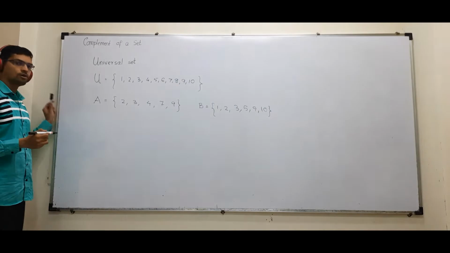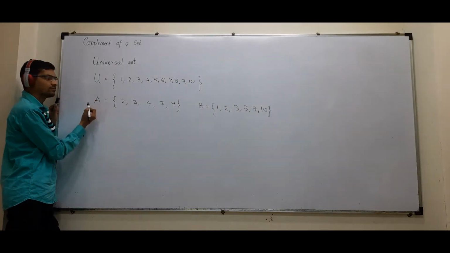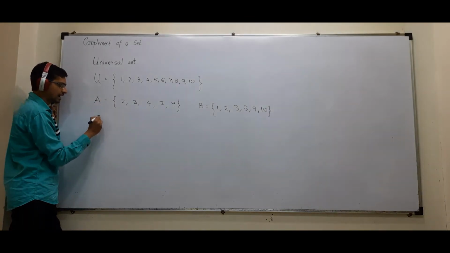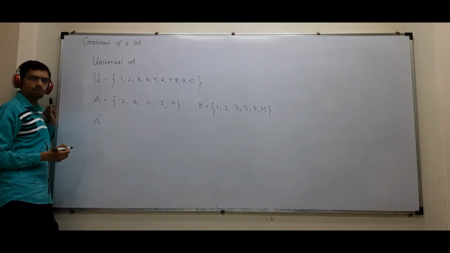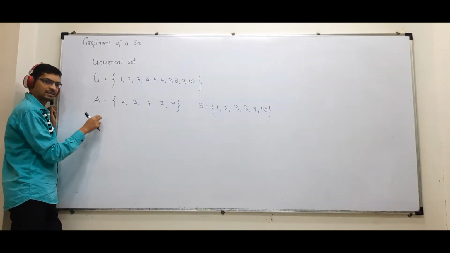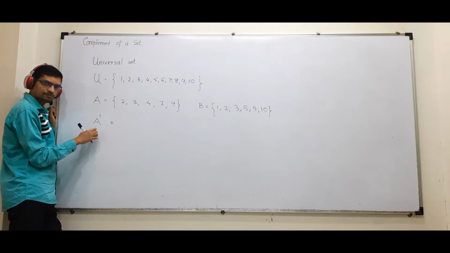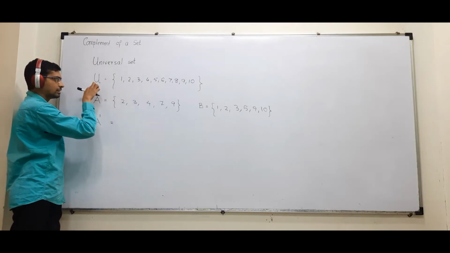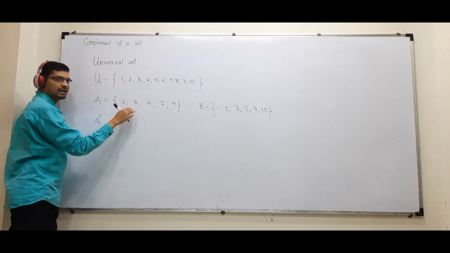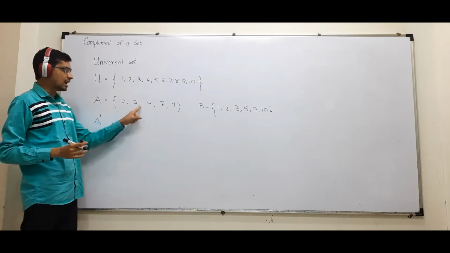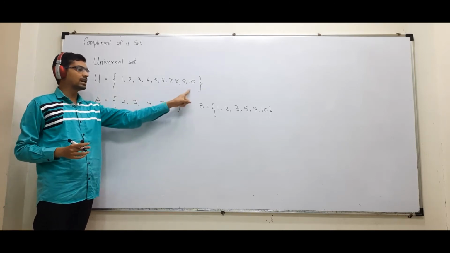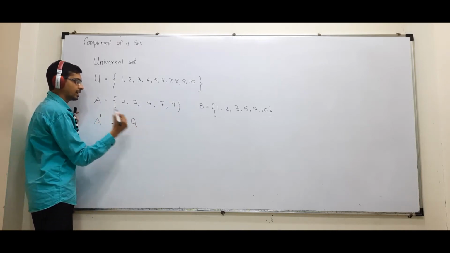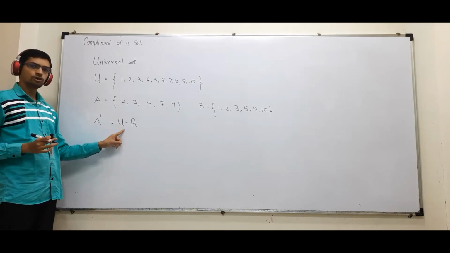Now, when I talk about complement, I can find the complement of the individual sets. So A का complement आएगा A dash, or I can write A^C, A complement, either A dash or A^C. Now, A dash means I'll copy all the elements from U which are not there in A. A dash मतलब A के सारे elements छोड़ने हैं and I have to copy elements from U. In short, A dash is nothing but U minus A.